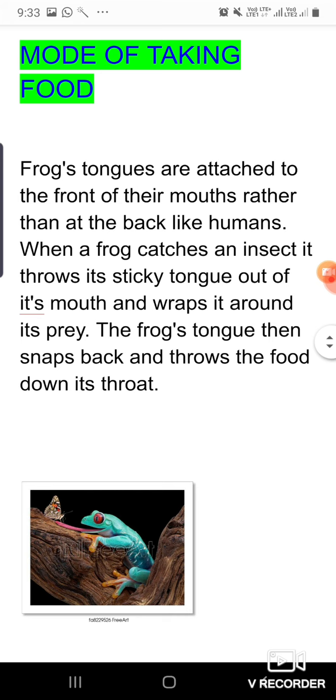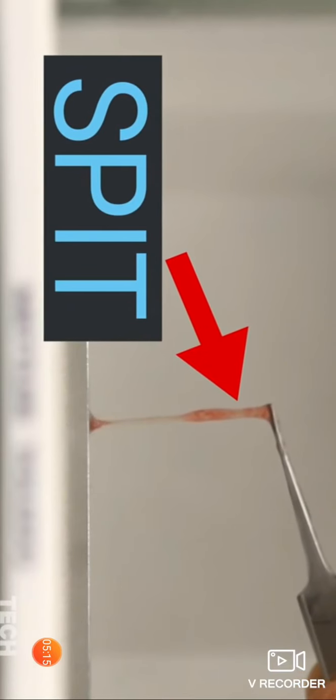Right now, I am going to show you one animation. Then you should easily understand how frog obtains their food, or you can say how they catch their prey.